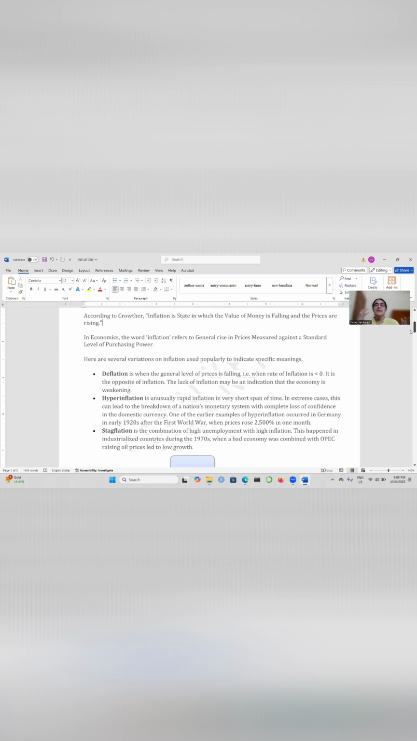Disinflation means price levels are increasing, but they're increasing at a slower rate. Deflation is the opposite of inflation, where the price levels are falling. That is, price levels are falling. So the inflation rate is less than zero.